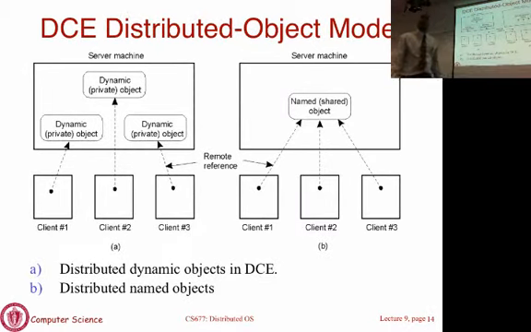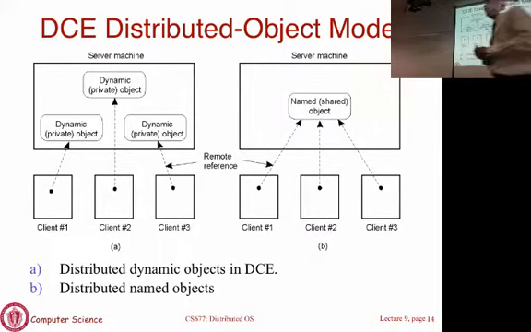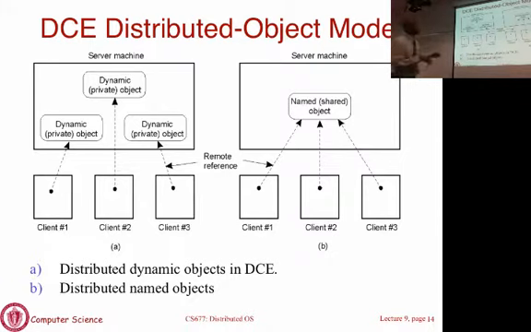Okay. So I'm going to show you a different system, which is not Java. It's a system called DCE, which stands for Distributed Computing Environment. It's a middleware system that's no longer in existence. It was built, let's say, 15 or 20 years ago by Digital and IBM, a set of companies that came up with this middleware system. The middleware system supported distributed objects, but it supported two kinds, and we'll see why they are there and what they do. One is referred to as private object, the other as shared object. Here is the picture for private object, and that's the picture for shared object.